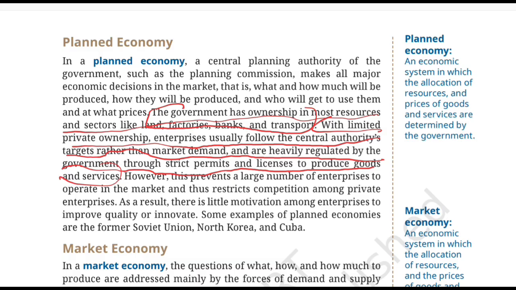So, the government may also regulate production through permit and license. Here, the entrepreneur cannot simply say, I want to start producing this tomorrow. They may need government approval and have to follow the rules set by the central government or the central authority. Okay. However, this prevents a large number of enterprises from operating in the market and thus restricts competition among private enterprises. Now, we get to know a possible problem here.